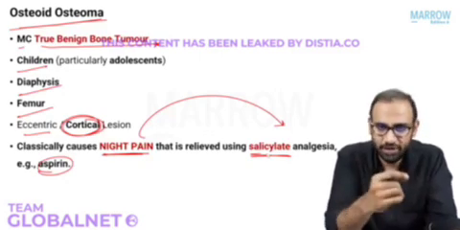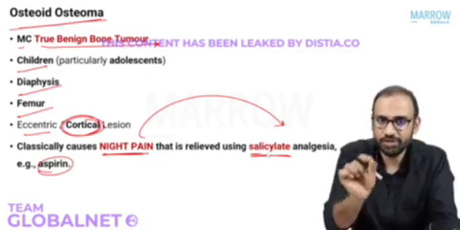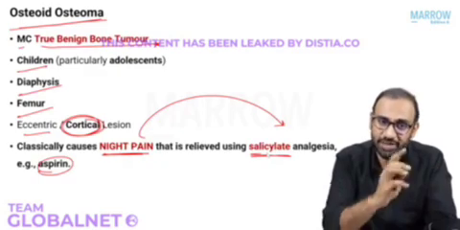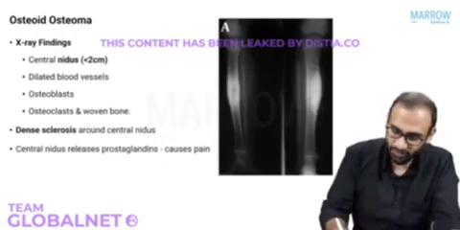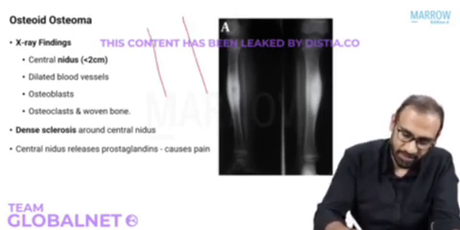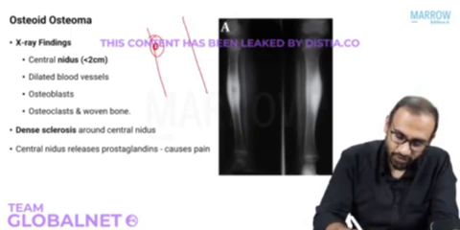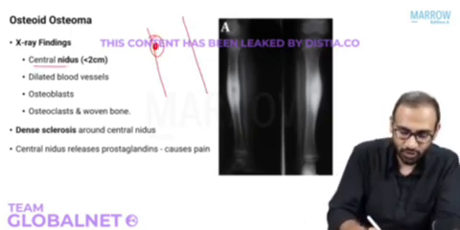So what is this osteoid osteoma? It's a benign osteoblastic tumor where there is an abnormal osteoid surrounded by osteoma. So osteoid, if you recall from the basics, is basically the bone without the mineral, so it will be lucent. So on the X-ray, what will you notice? That there is a cortical lesion. So this is the bone. Here there will be a lesion, a cortical lesion, which is centrally osteoid. Osteoid is bone without the mineral, so the central nidus will be lucent.